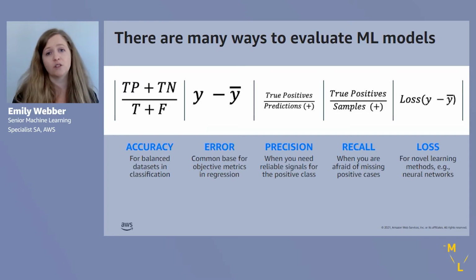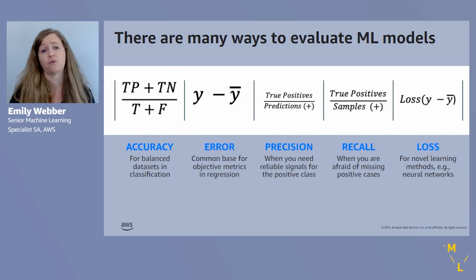And then conversely, we'll use recall when we're most afraid, say, of missing positive samples. So if we're really afraid of not catching a case of fraud, then we'll index on recall. And the metrics you see here, they're not super precise, right? They're sort of conveying a concept rather than necessarily being the exact definition, although they're pretty close.